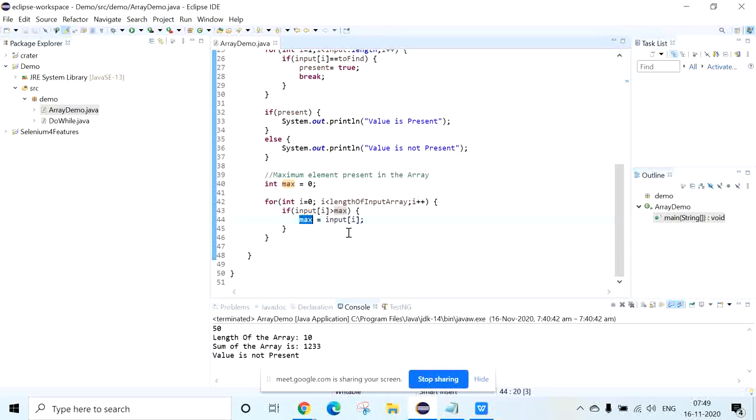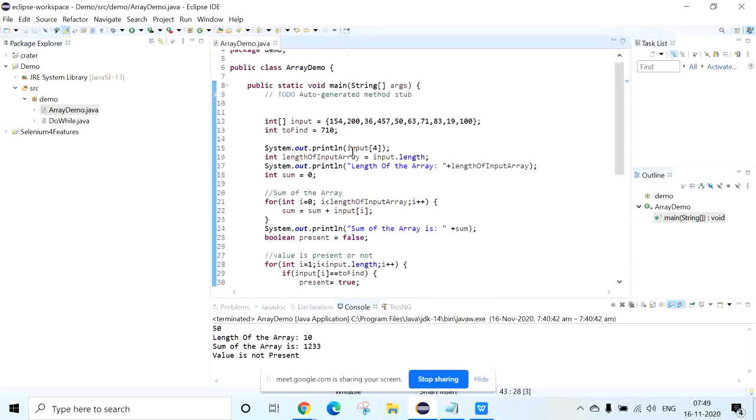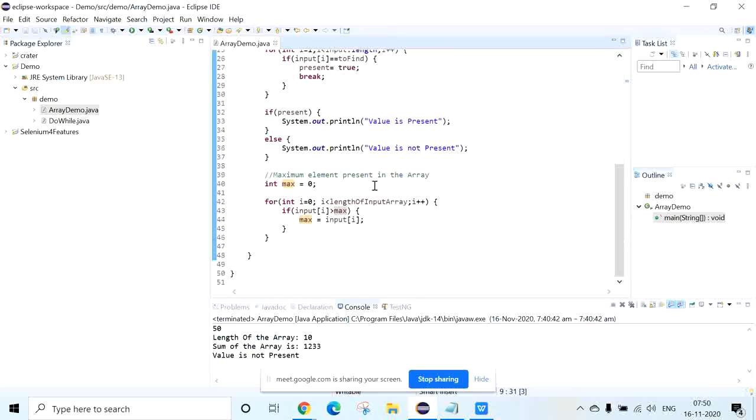The same way, now again the maximum value is compared with the second index value, that is 200. The maximum value is assigned with the 200 because the condition is true, because input of I value is 200 and the maximum value is 154. So the 200 is greater than maximum, so the condition is true. Now the maximum value is 200.